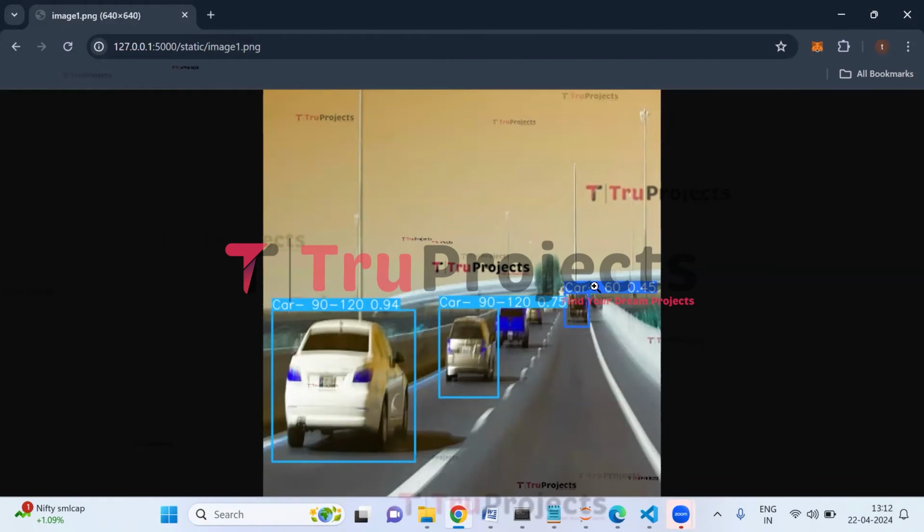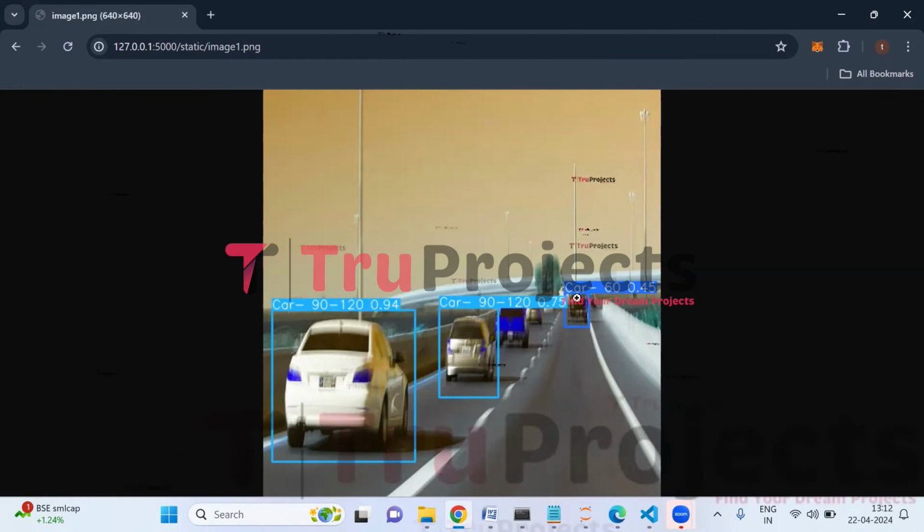So we can see three cars are detected in this image, and the speed of the cars is 90 to 120, 90 to 120, and 60 kilometers per hour. And we have the probability scores, which tells us the confidence level of the application in labeling car speed as 90 to 120, 90 to 120, and 60.